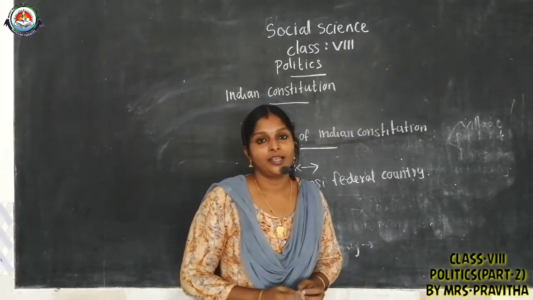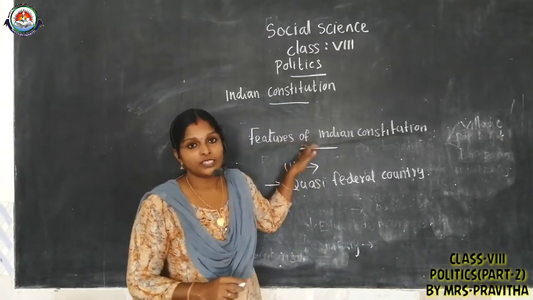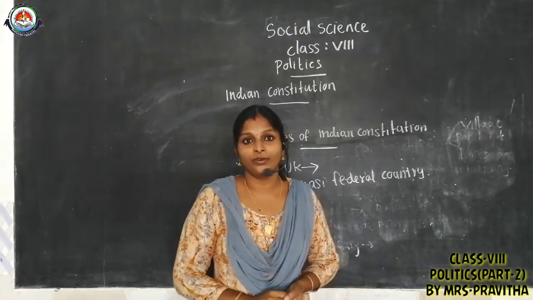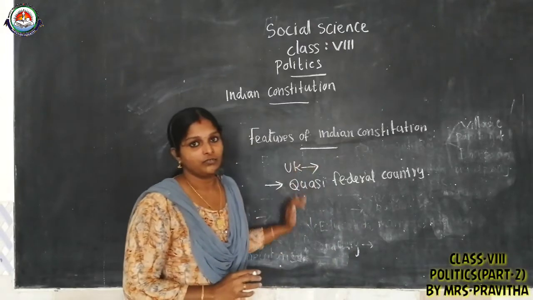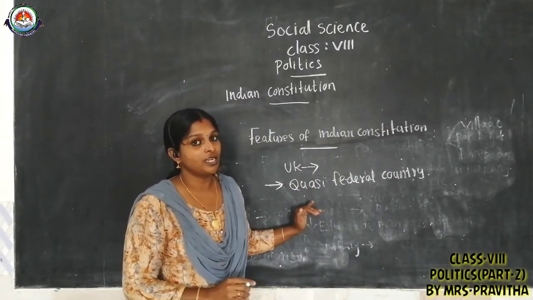So, children, you got an idea about the first feature, what is federalism? Can we go to the next feature of the Indian Constitution?